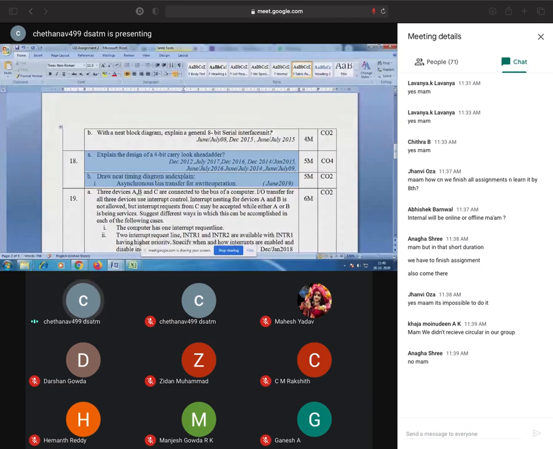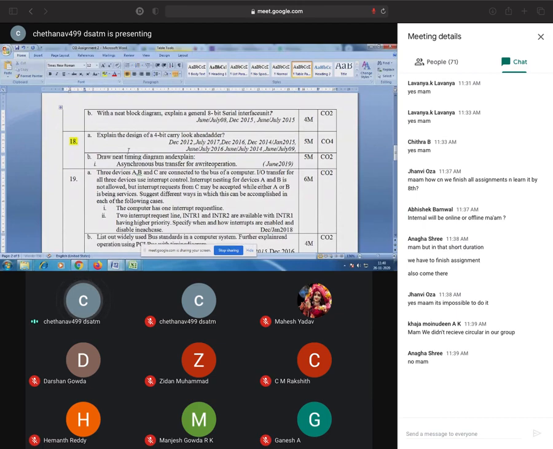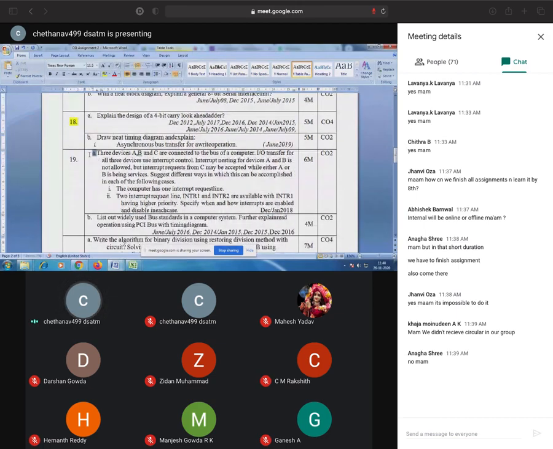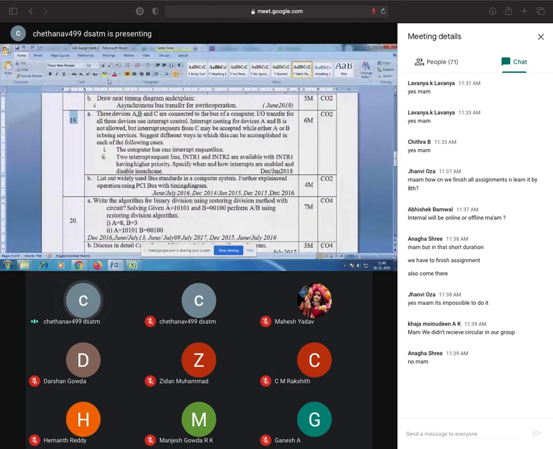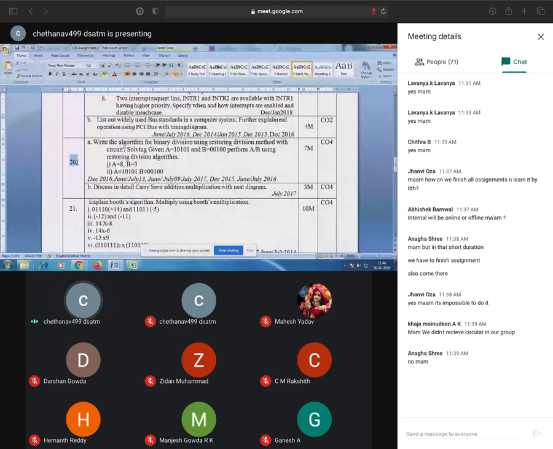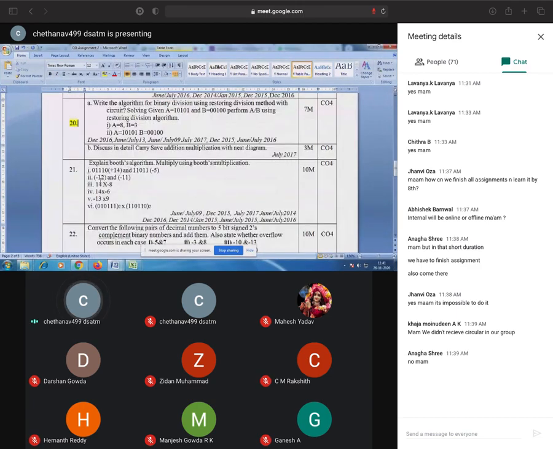Carry look ahead adder and asynchronous bus and all, we have already completed. Even this interrupt and all, we have already completed. The 19th question is also already completed. 19th is completed, 20th is completed. See, carry save addition: one concept, which I've already explained in the previous class, but even today I'll revise it. Okay, so 20, and even here, division.